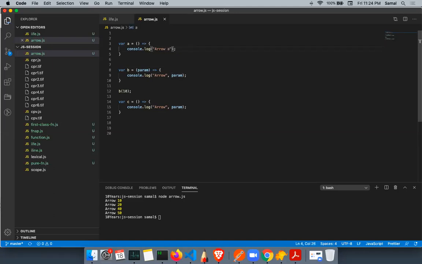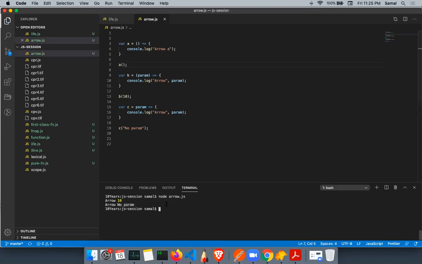This is how you define an arrow function. Here I'm passing a parameter to a function. So you define a parameter here and I pass a parameter. When I pass a single parameter to a function, ES6 says you do not have to write parenthesis. It will still work. So this is kind of a shortcut. Arrow 10 and no param. I did not call a, so let me call a also. Arrow a, 10 and no param, right?